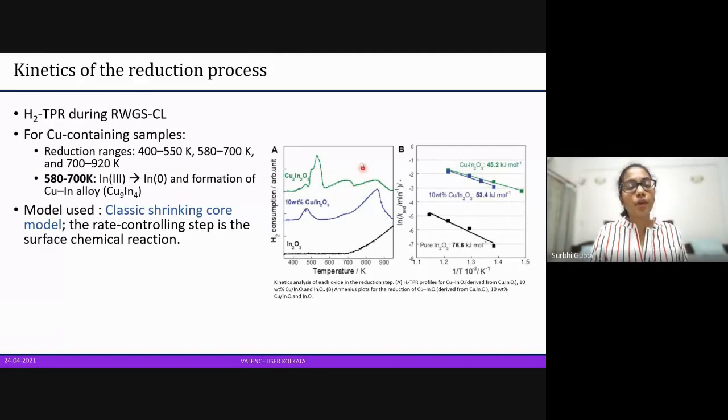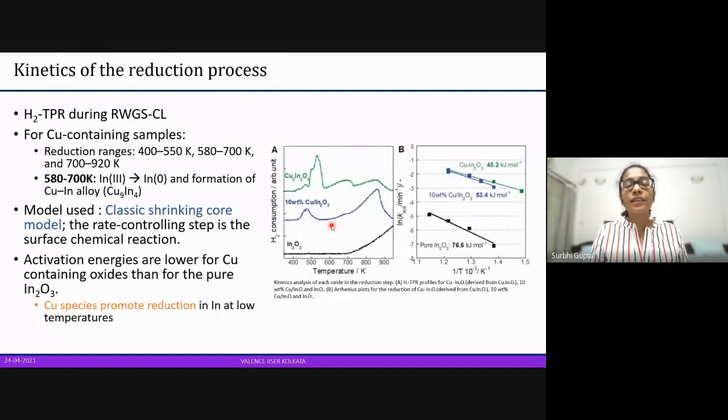The model that is used for kinetic modeling is the classic shrinking core model, which says that the surface chemical reaction is the controlling step. Here we look at the Arrhenius plots, which are ln k versus 1/T. Clearly, copper indium oxide has the lowest activation energy, followed by indium oxide with a bit of copper on it. And pure indium oxide has a very high activation energy. So clearly, we can say that the copper species is definitely promoting reduction.